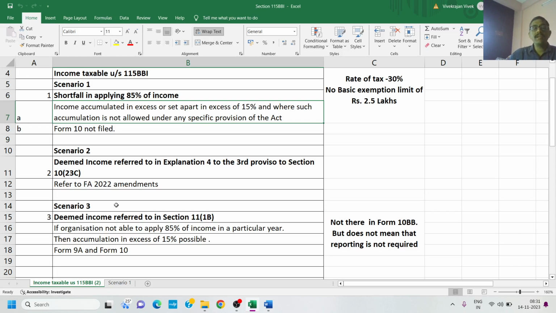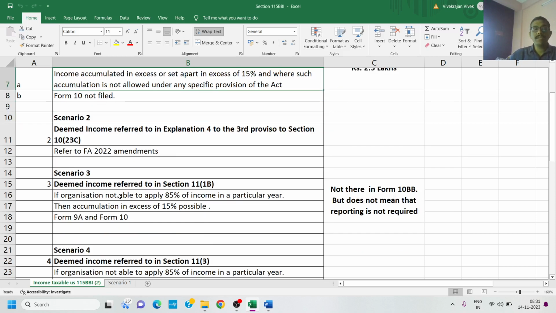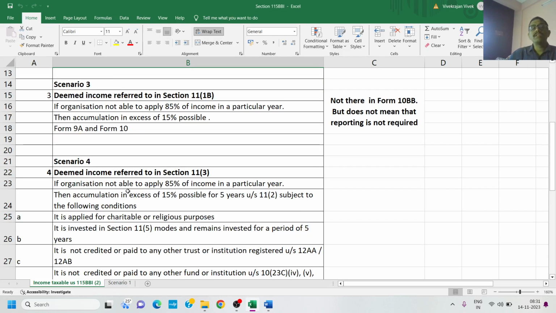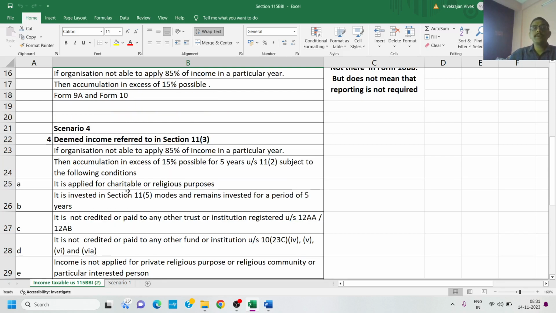Scenario number 3, deemed income referred to in section 11(1)(b). If the organization is not able to apply 85% of income in a particular year, then accumulation in excess of 15% is possible. Then Form 9A and Form 10, as the case may be, has to be filed. Then scenario number 4, deemed income referred to in section 11(3). If the organization is not able to apply 85% of the income in a particular year, then accumulation in excess of 15% is possible for 5 years under 11(2), subject to the following conditions.